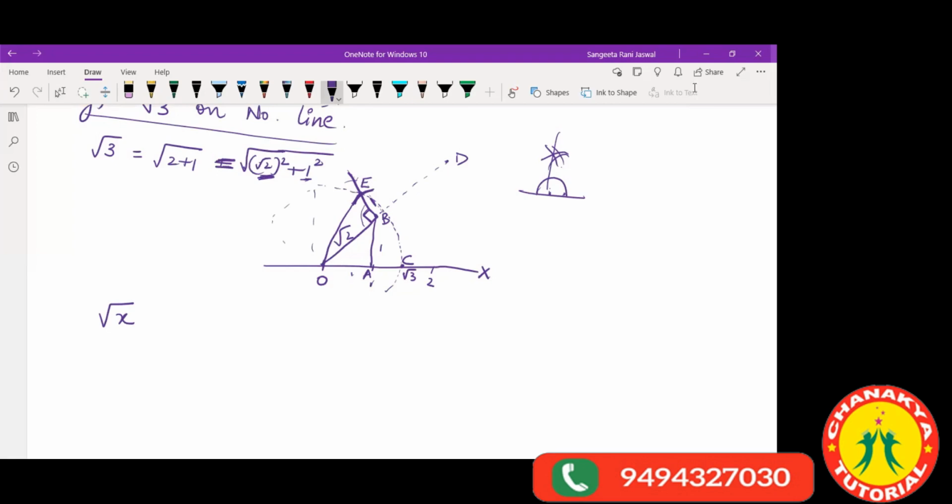How many will you make? Finally, it's going to end up like this. So what is the general method, if you are given any number, to locate it on the number line? We'll work on it. Represent, not locate, represent root over x on the number line geometrically.